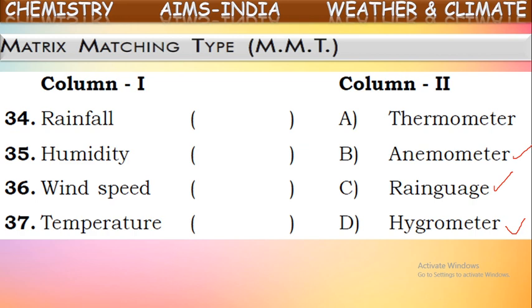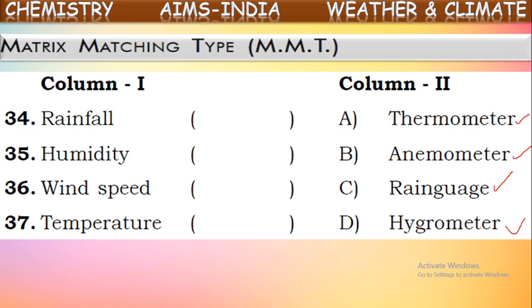Okay, next one, temperature. What is the instrument used for measuring temperature? That is the thermometer. Generally, we use a mercury thermometer for measuring temperature. For measuring normal body temperature, we use a simple thermometer. And for measuring the maximum and minimum temperature of a particular place, we use a specially designed thermometer which is called the maximum minimum thermometer. M.M.T, it is called. Anyhow, a thermometer is used for measuring temperature.